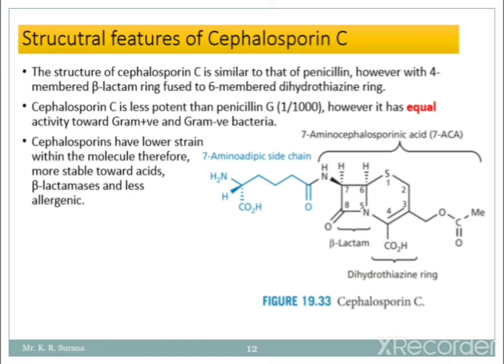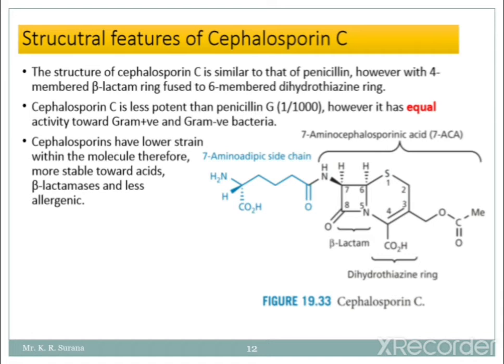Cephalosporin C is actually less potent than penicillin G; penicillin G is more potent, near about 1000 times. However, it has equal activity towards gram positive and gram negative bacteria.